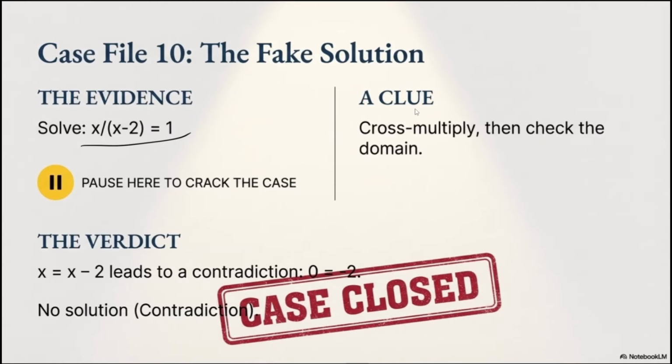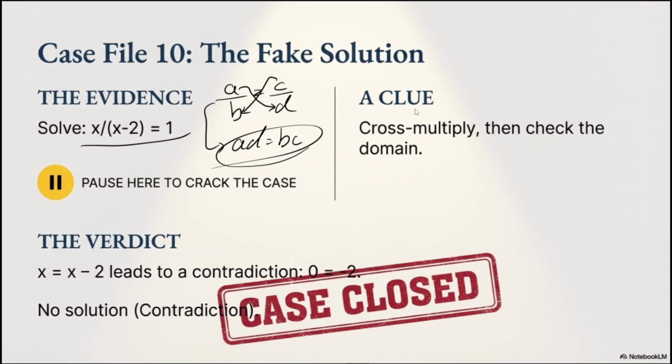So as you guys know, if I have a question like this, a over b is equal to c over d, we have a rule, a way that we call cross multiplication. It means that the first numerator is going to be multiplied by the second denominator, and the second numerator is going to be multiplied by the first denominator. So we have AD equals BC. So this is the fact.